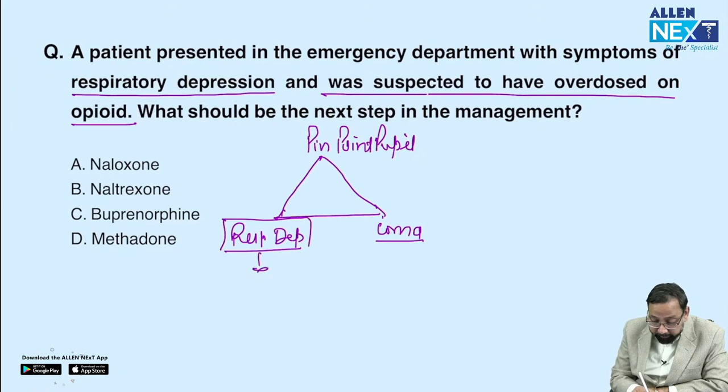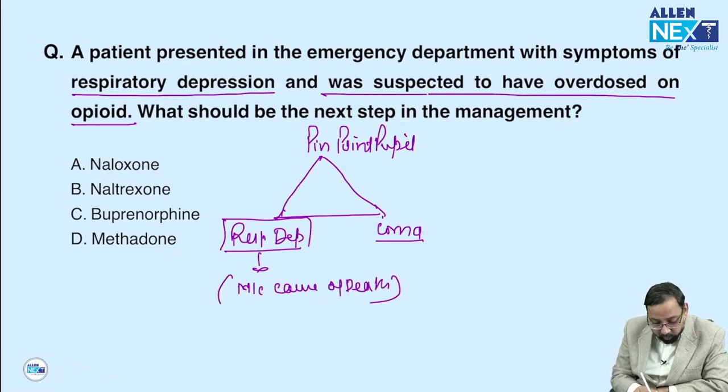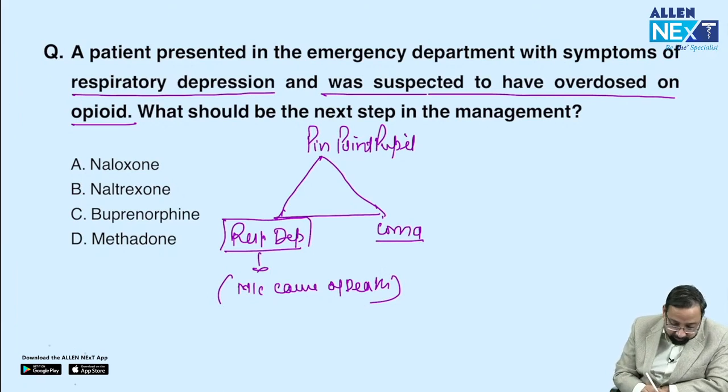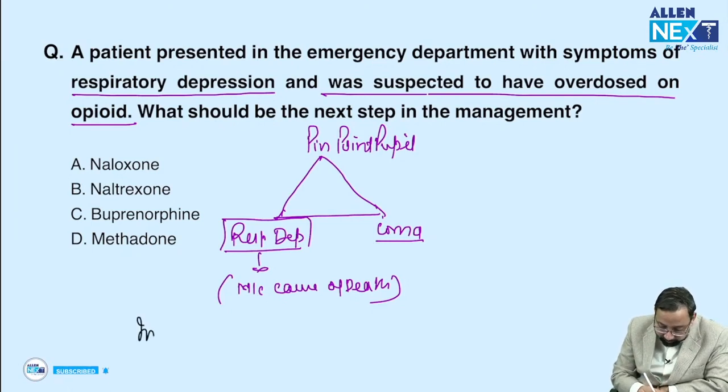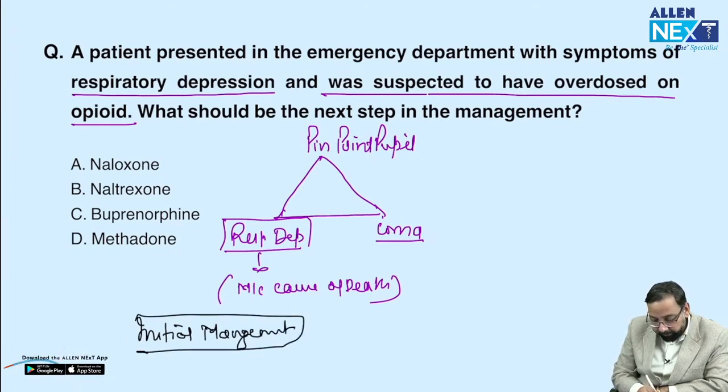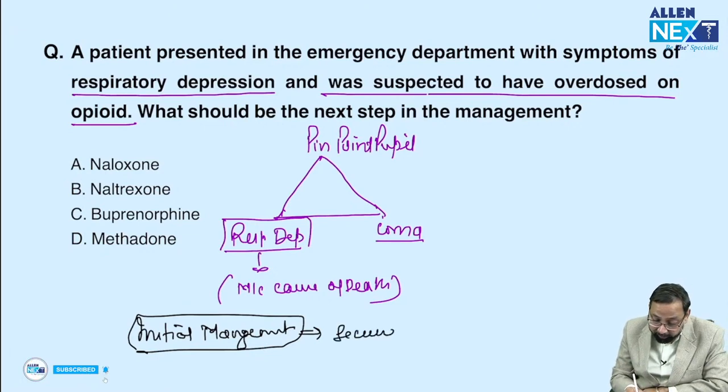Respiratory depression is the most common cause of death. The question asks, what is the initial management? Very good, answer is A. If they ask about initial management, then secure the airway.